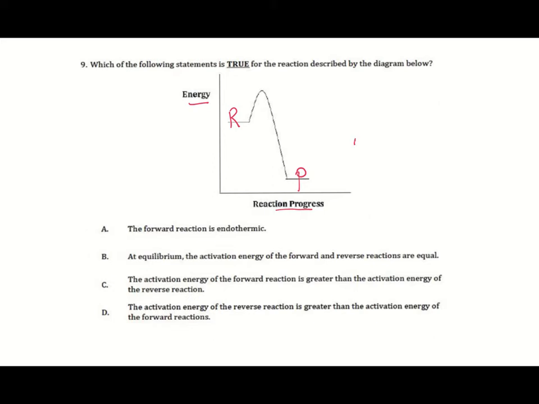You can see that the enthalpy of the product or heat of the product is less than heat of reactant. This will make the overall reaction exothermic. And the value of delta H will be negative sign. So the forward reaction is endothermic? No. At equilibrium, activation energy of the forward and reverse reaction are equal. We said this never happened. The activation energy of the reverse reaction is much higher than in case of the forward reaction.